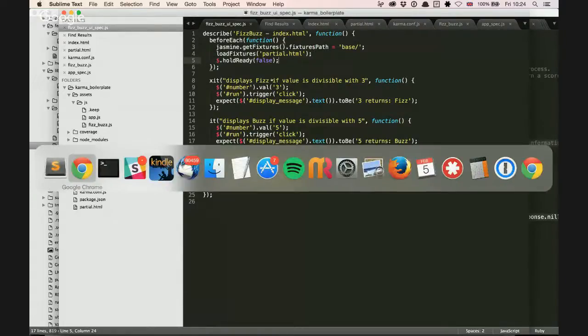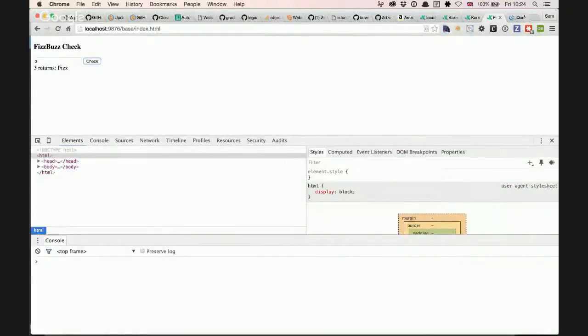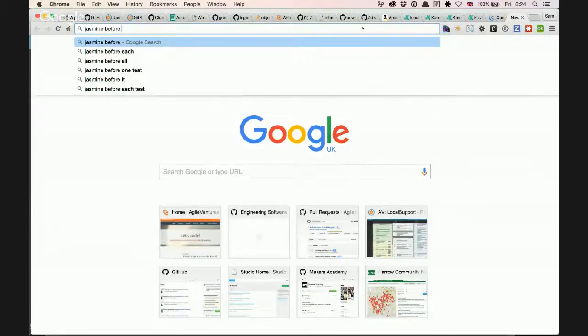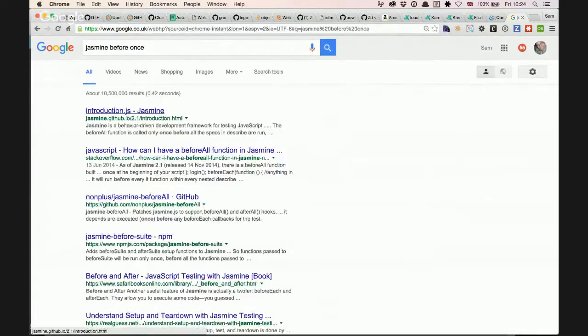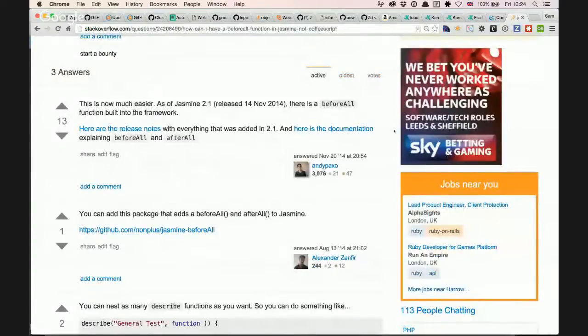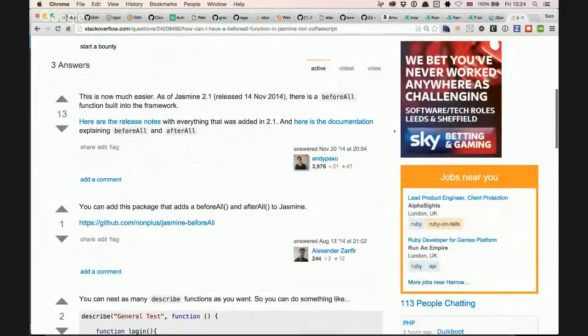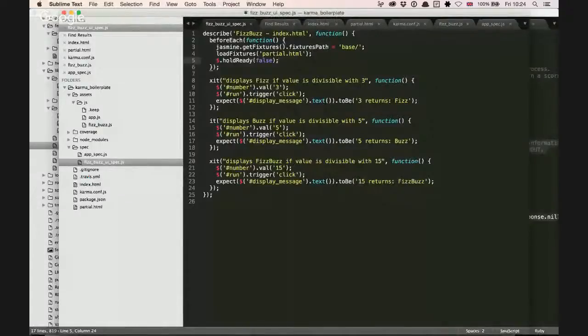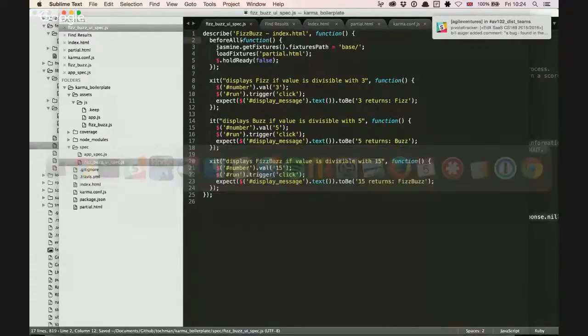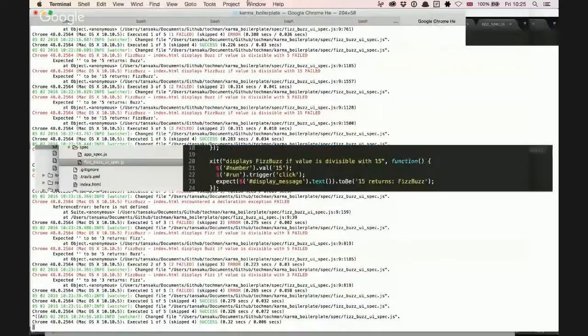Yes, but this is all Jasmine syntax. So Jasmine before once. What are our options there? How can I have a beforeAll function in Jasmine? Which version of Jasmine are you using? The latest, 2.4. Yeah. So it seems like we should be able to use beforeAll, although maybe that will not have any impact either way.